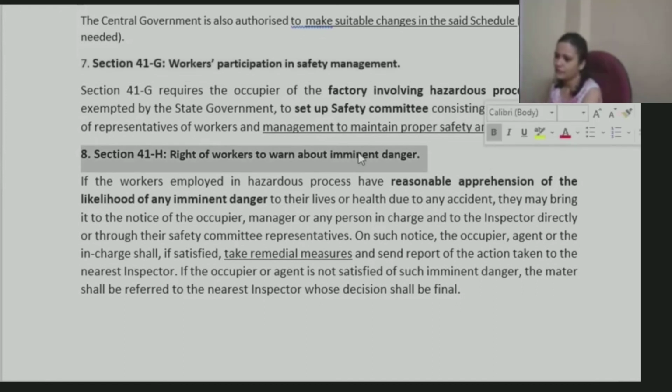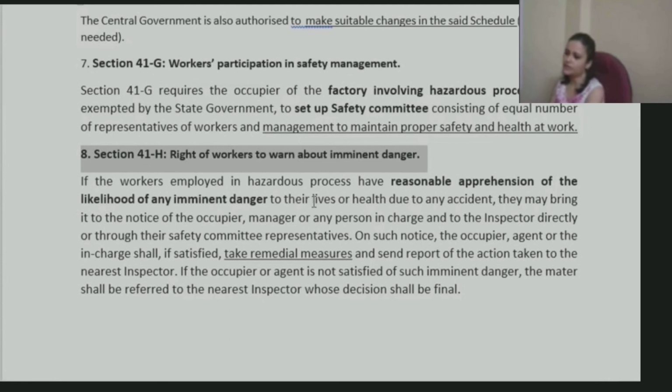Then, right of workers to warn about imminent danger. If the workers employed in hazardous process have reasonable apprehension of likelihood of any imminent danger, if they feel that there might be some substances stored in a factory and they feel that proper temperature is not being maintained there, right? Maybe it should be maintained at a certain temperature or something like that, right?